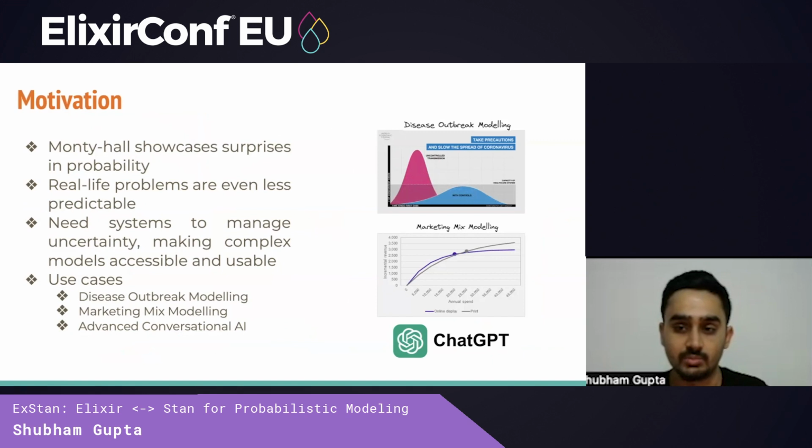In real life, we have many more outcomes, making them even less predictable. Ideally, we like a system to manage this uncertainty through models, which are both accessible and usable. There are many use cases for probabilistic models, such as disease outbreak modeling, which measures how fast disease is spread, along with the effect of measures such as lockdowns on it. Marketing mix modeling, which aims to determine the most effective marketing channels for a company. And finally, advanced conversational AI, such as the recent large language model craze, which was made popular by the tool ChatGPT by OpenAI.